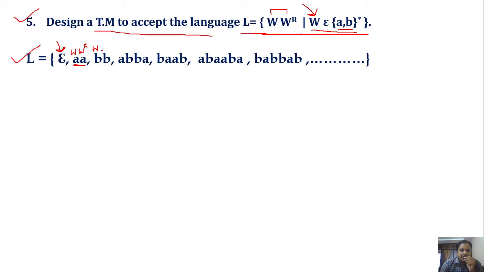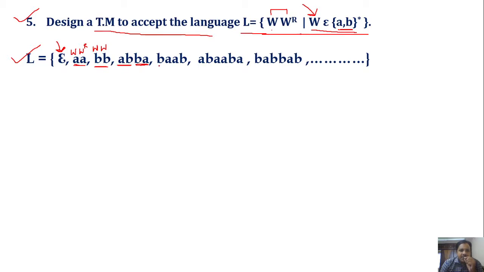The reverse of b will be b itself, so we get another string, bb. Now I have taken w as ab. The reverse of it will be ba, so this will be another string that belongs to this language, abba.